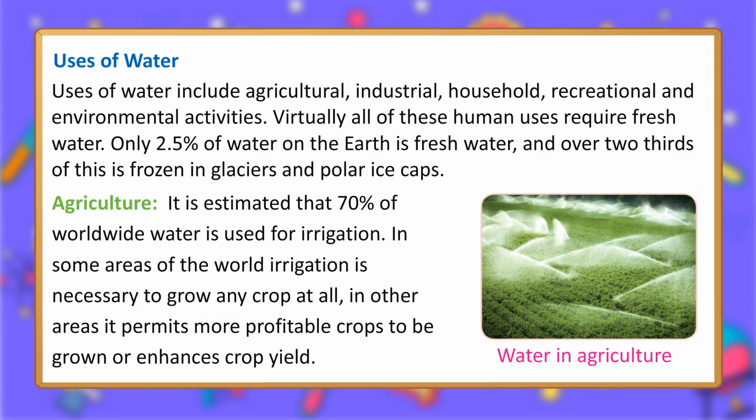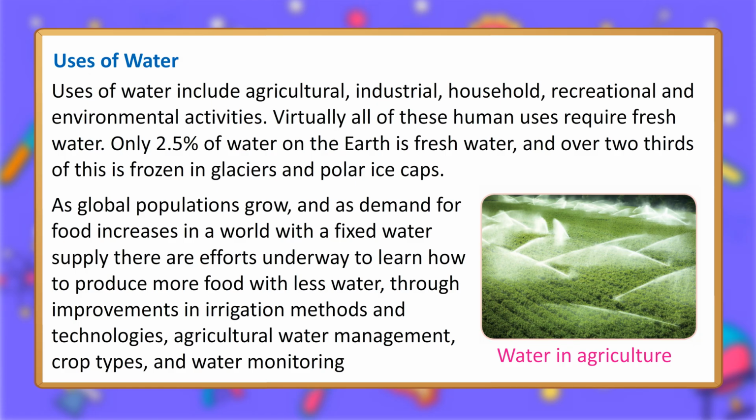In some areas of the world, irrigation is necessary to grow any crop at all. In other areas, it permits more profitable crops to be grown or enhances crop yield. As global populations grow, and as demand for food increases in a world with a fixed water supply, there are efforts underway to learn how to produce more food with less water, through improvements in irrigation methods and technologies, agricultural water management, crop types, and water monitoring. Water in agriculture.